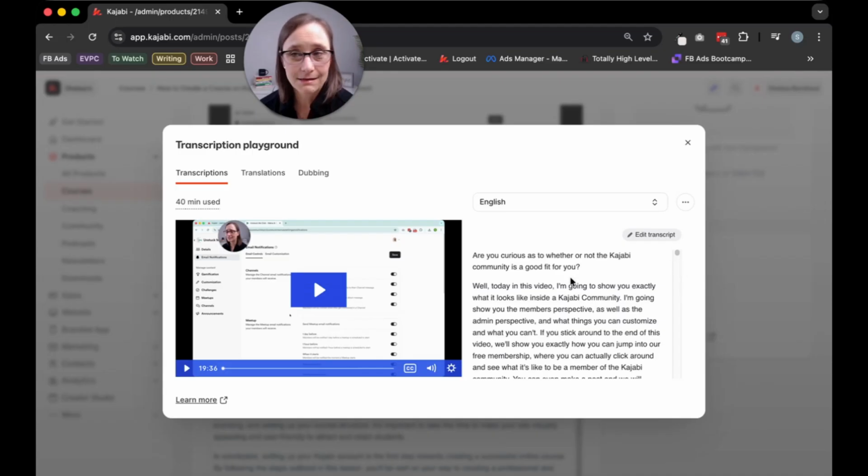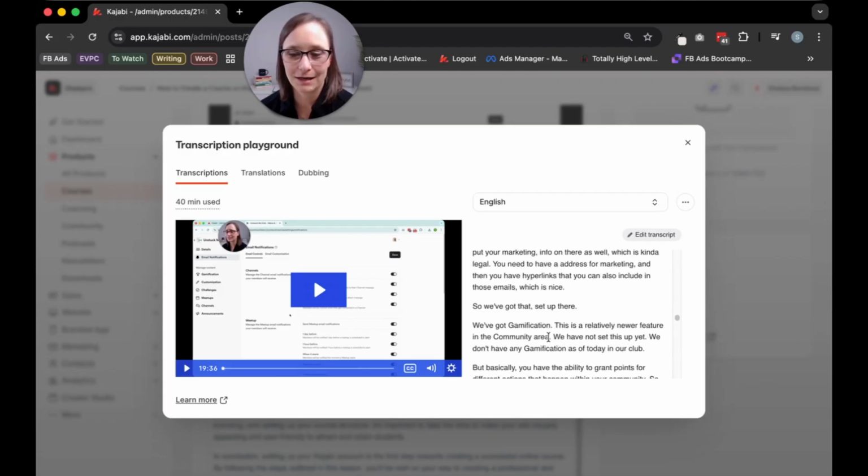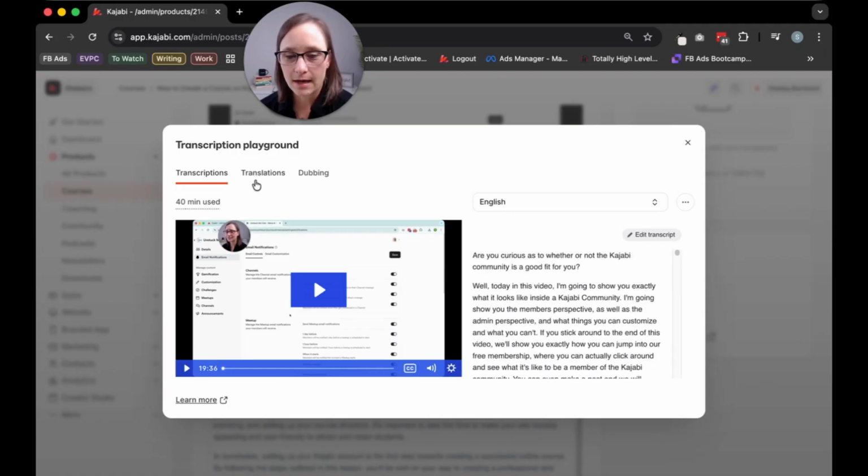So it depends on the speaker. But as you can see, that didn't take very long at all. We have the transcript here. It's actually even written in nice little paragraphs, which is kind of cool. So we can go and change this into a different language if we want.